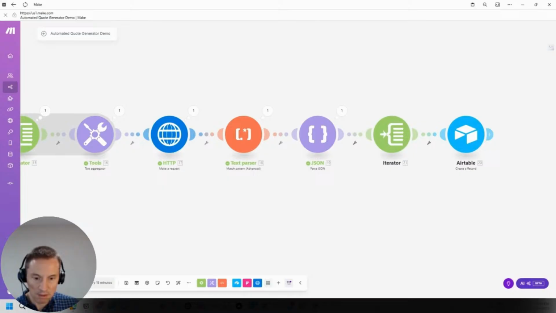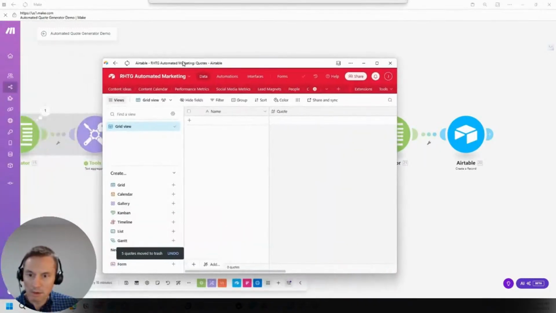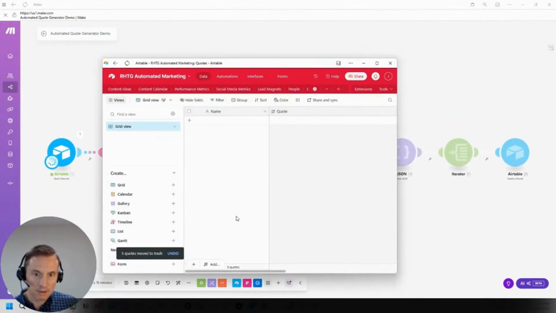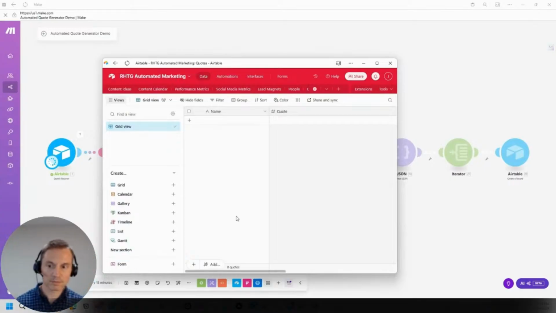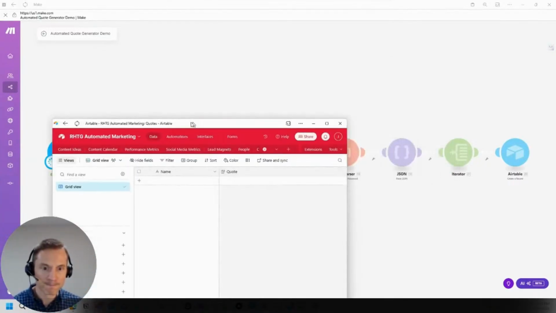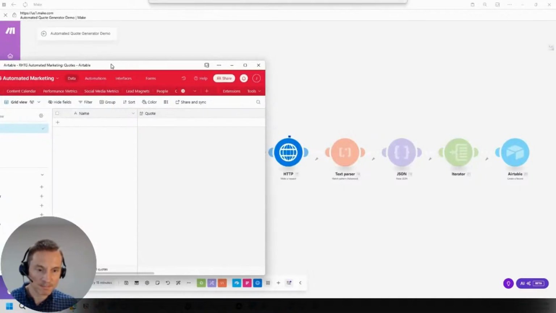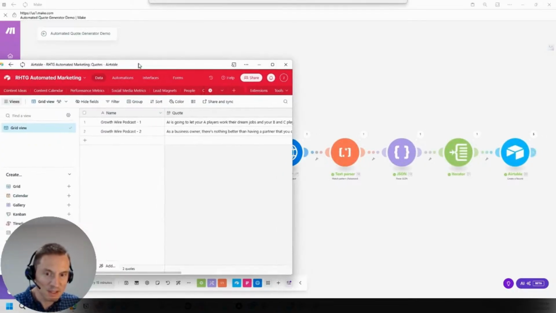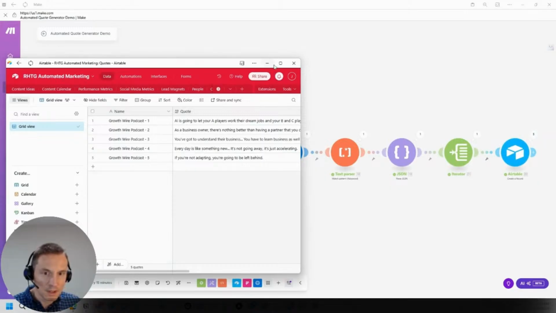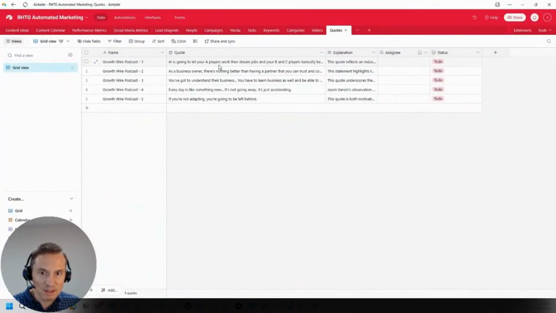Let me bring up Airtable. Show you how this works. So I'm going to click run, and let's watch Airtable. Hitting Hatz.AI, the API we built, or we didn't build the API, but we built the app. The API is accessing text parser, and it went through. So there was a podcast, there's the quotes.